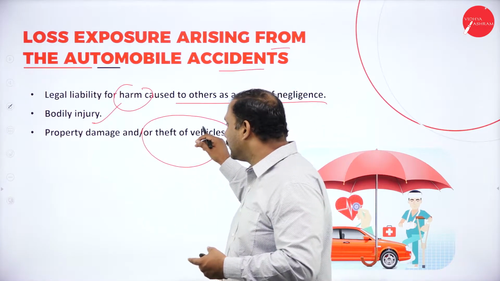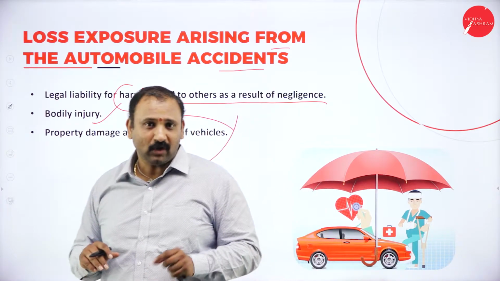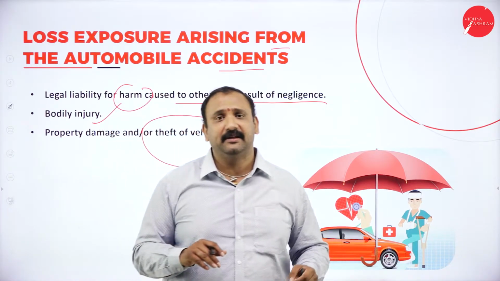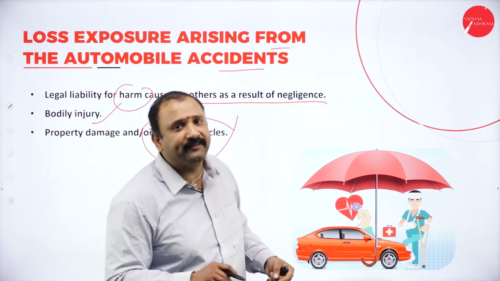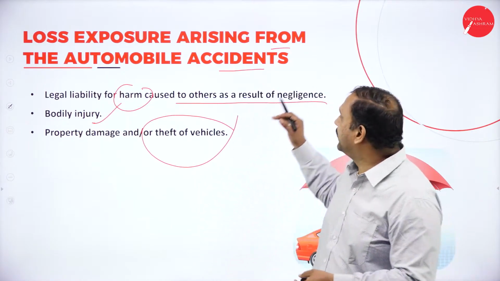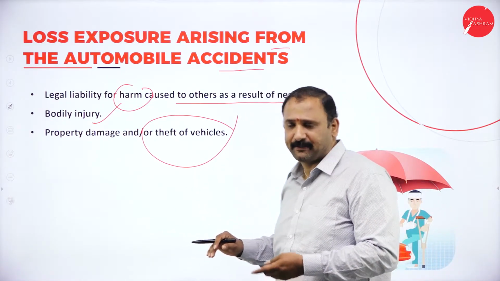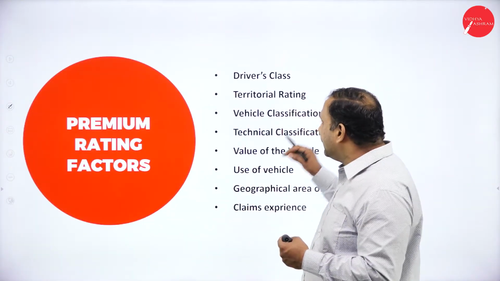Property damage or theft of vehicle. When the vehicle is being stolen away, or there is damage to the car, there is damage to the physical asset that is involved, then automatically there is a loss of exposure arising from the automobile claims. Now, the premium rating factors.